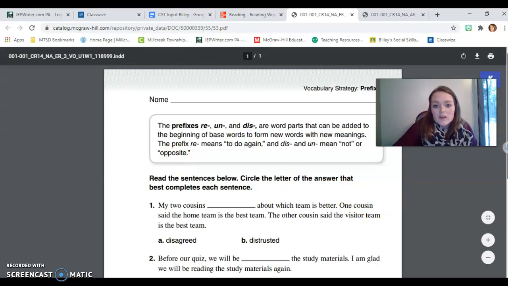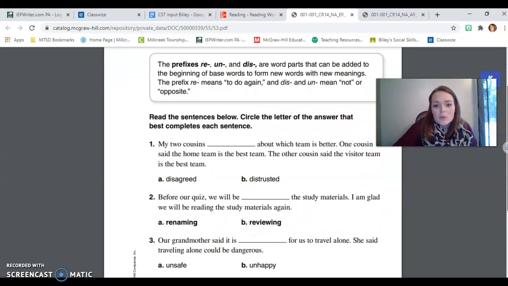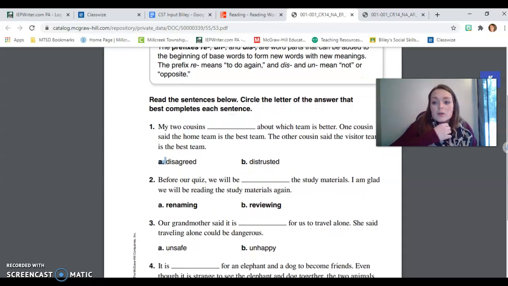So let's look at these few sentences that we have, and I would like to talk about which one makes more sense. My two cousins blank about which team is better. One cousin said the home team is the best team. The other cousin said that the visitor team is the best team. Disagree or distrusted. Disagree means to not agree. Distrusted means to not trust. My two cousins disagreed about which team is better. My two cousins distrusted about which team is better. What do you think? I think A would be the better choice. They disagreed. They did not agree on which team was better.